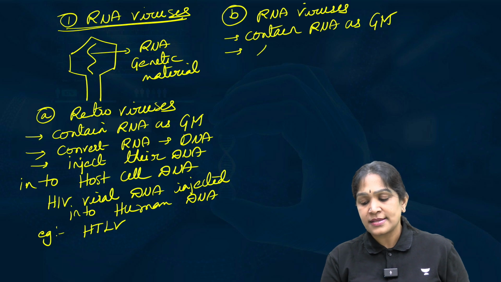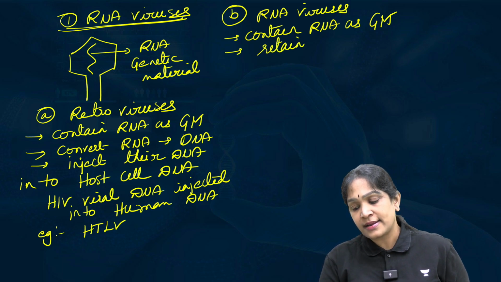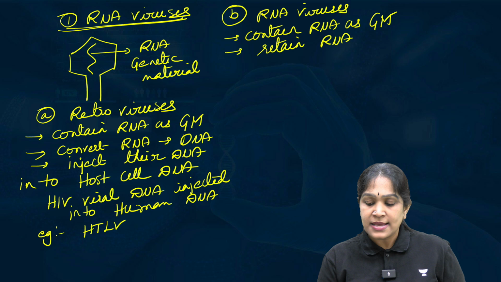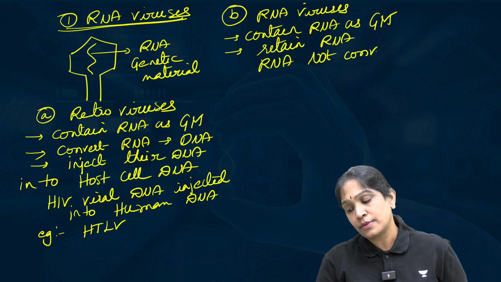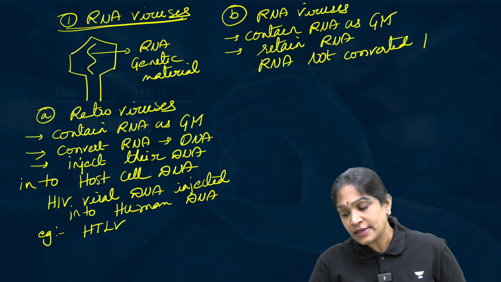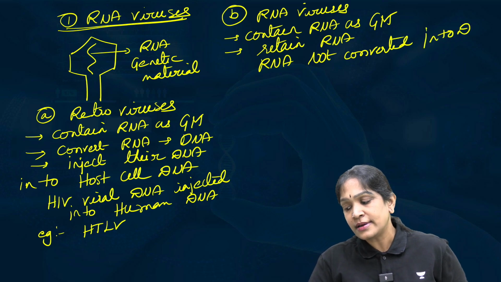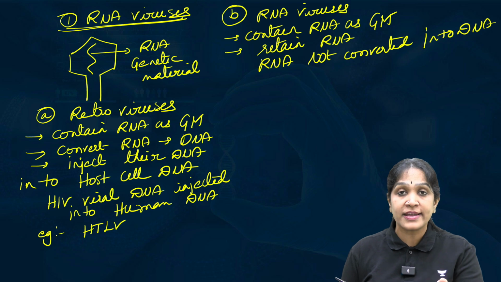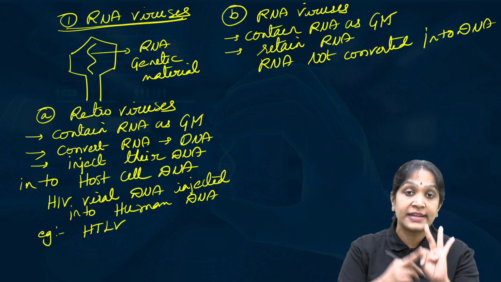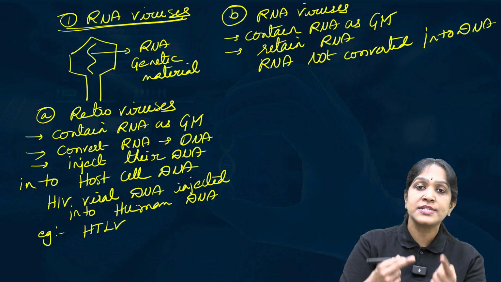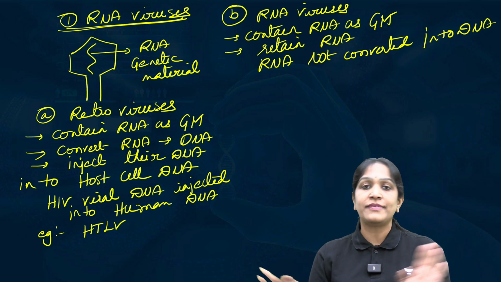RNA viruses retain the RNA. It means this RNA is not converted into DNA, whereas in the retrovirus, the RNA gets converted into DNA and the DNA will get inserted into the host cell DNA. But here that will not happen.